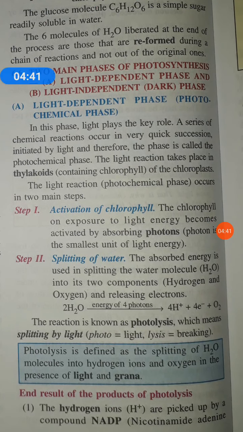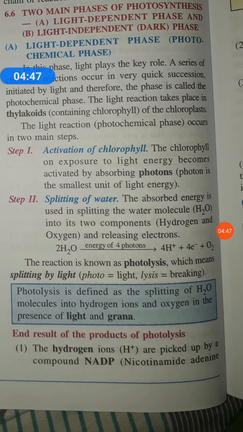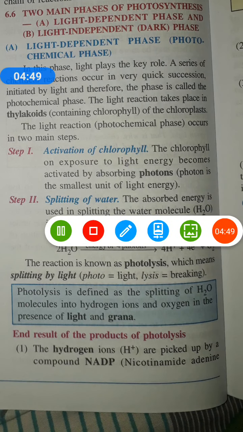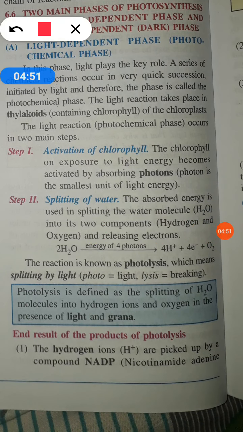During the light dependent phase, we can just divide it into step 1 and step 2. So let's see in step 1 what happens. Activation of chlorophyll takes place. Now we know chlorophyll is needed for this particular process. So the chlorophyll gets activated.